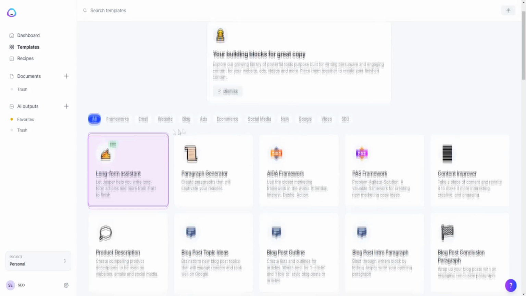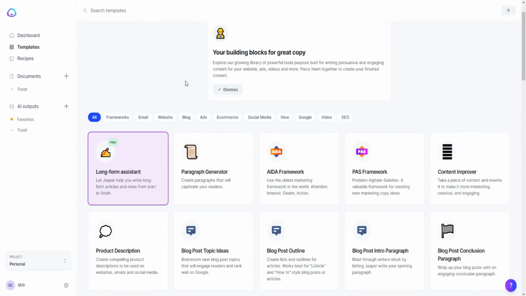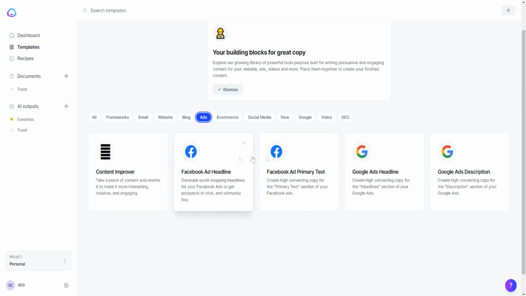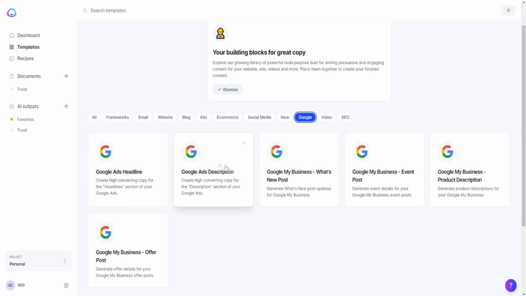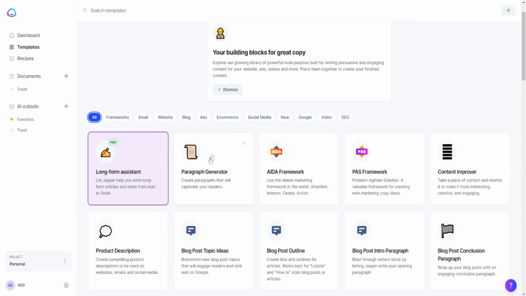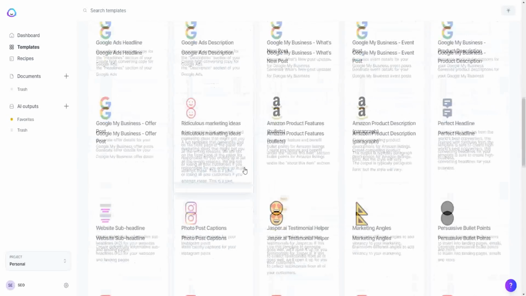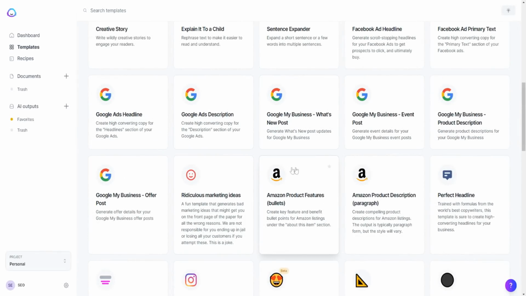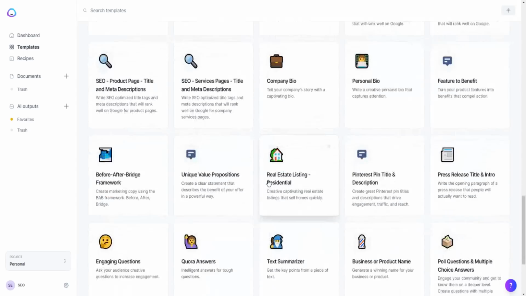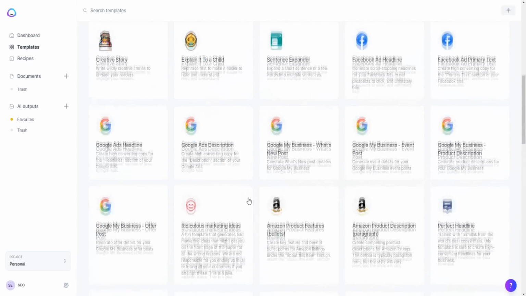They have a number of different templates that you can use for copywriting, for creating scripts, headlines, ads. I mean, you can create ads for Facebook, so a Facebook ad headline, Google ads headline, and heaps of different ad descriptions as well for Google, social media. If you actually go over here to All, you'll see that there's a bunch of high quality templates, even for Amazon product features and Amazon type of stuff as well, if you're into that. So there's plenty of different templates we can choose from inside of Jasper.